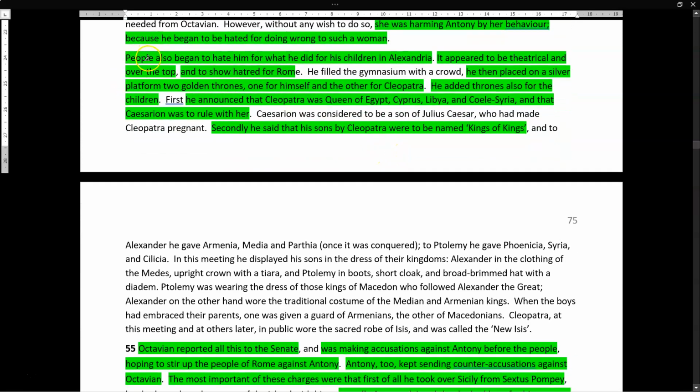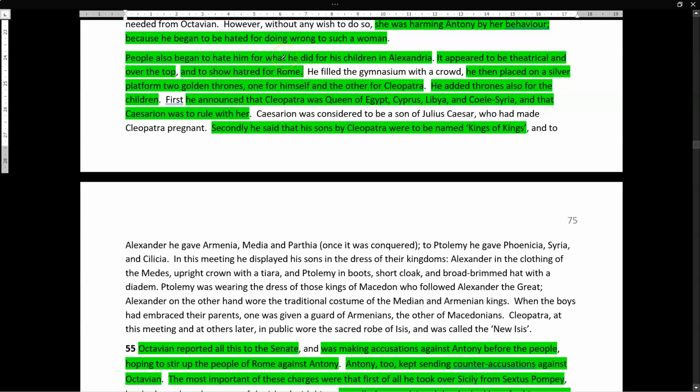Then the people also started to hate him, that's Antony, for what he did for his children in Alexandria. He has a lot of children, by the way. So it seems over the top. And importantly, it seems to show hatred for Rome.